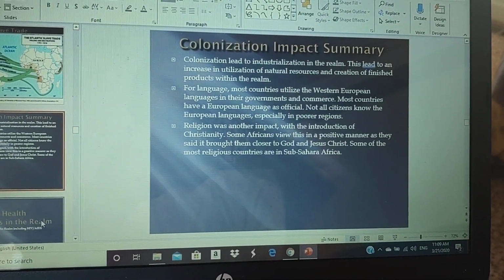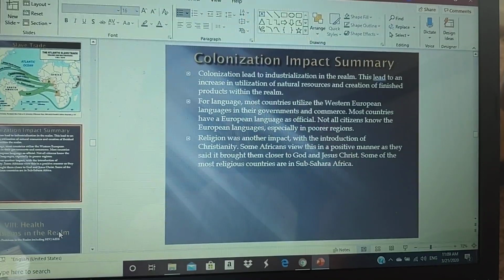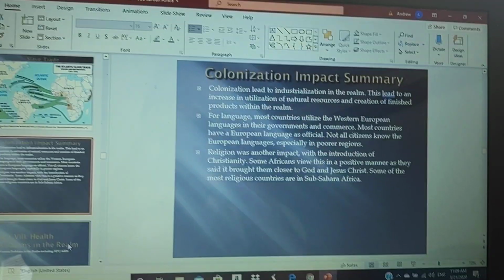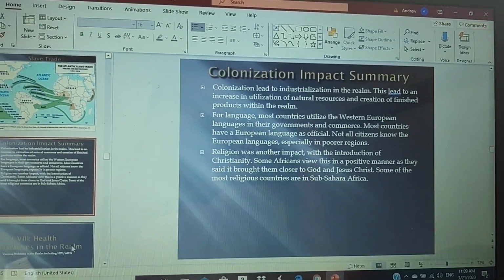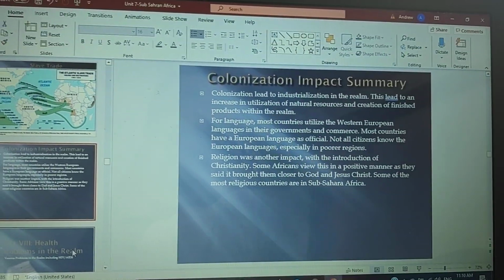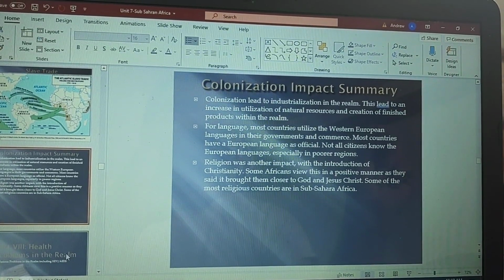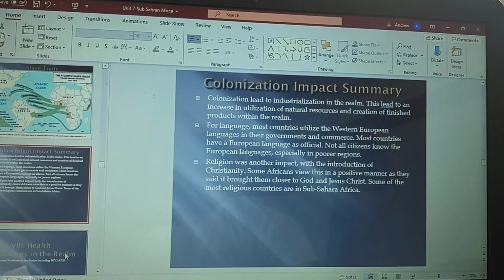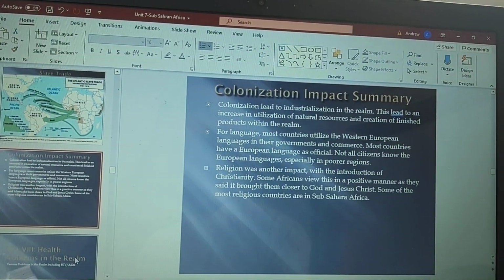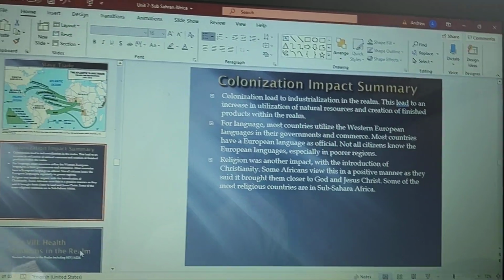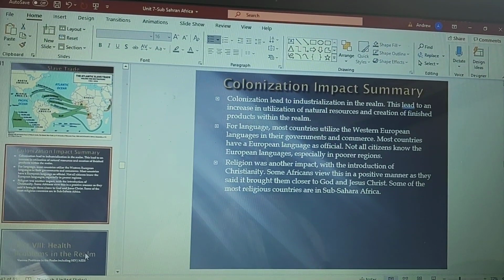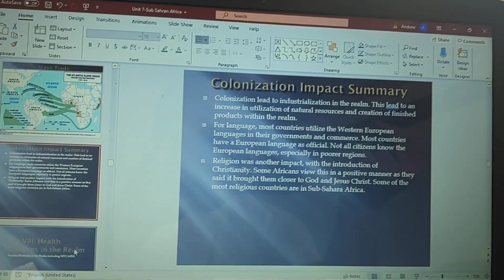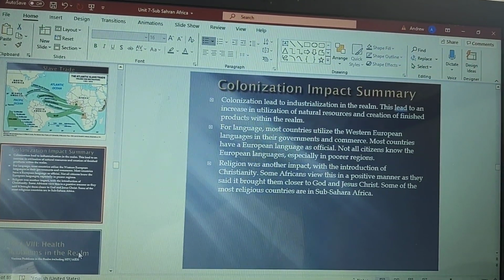And also, religion was an impact. It introduced Christianity. Now, this is something you have to talk to people from the countries about. I had some friends from Kenya when I was in college, back in the Stone Age. A lot of people say it took away from traditional religions. That's very true. There's no denying that. However, some say, look, especially my friend Juma from Kenya, he said, if it wasn't for the British, I never would have been introduced to Christianity and gone to church. So there's that double-edged sword there.